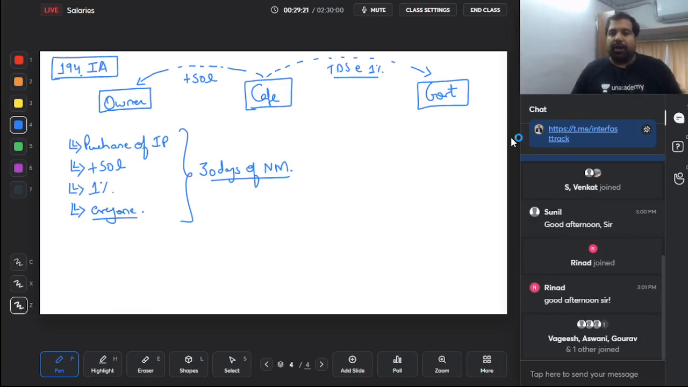This is section 194IA. Guys, this section will not apply, of course, if the purchase of property is up to 50 lakh. If the property is a rural agriculture land, you know guys, rural agriculture land, there is no capital gain. And if there is no capital gain, the government doesn't want that 1%. And last, if this purchase is compulsory acquisition, then 194IA does not apply.